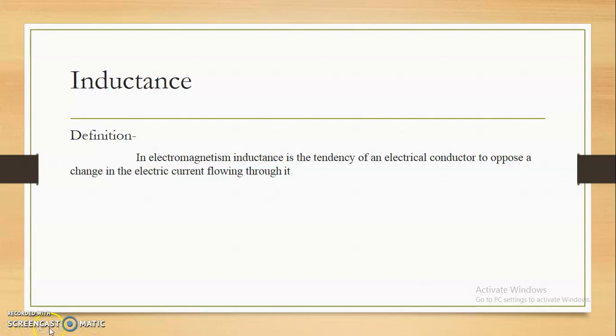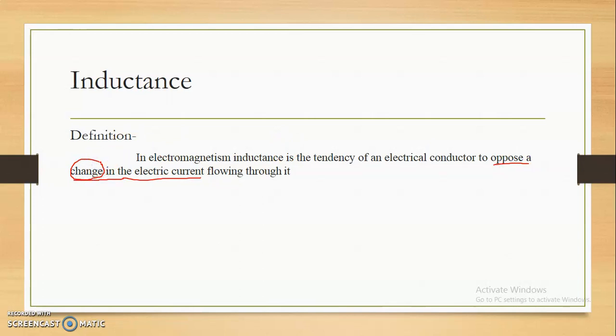Here one important concept is the opposition to the change in electrical current. In terms of resistance, resistance is nothing but the opposition to the flow of electric current. But in terms of inductance, it is nothing but the opposition to the change in electric current. This change is very important.